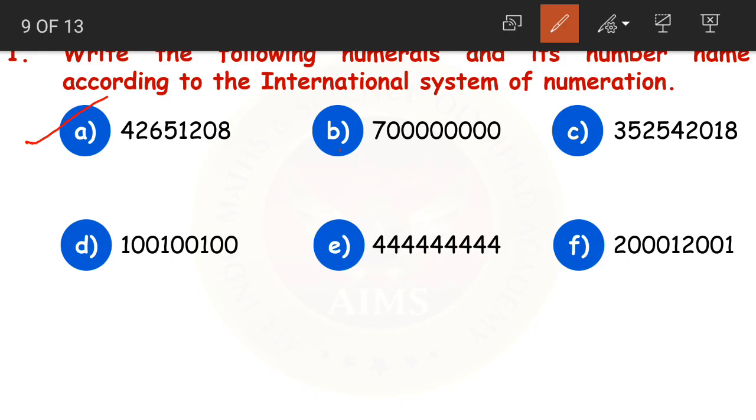First thing is to mark the periods. 1, 2, 3, comma, 1, 2, 3, comma. These are in the ones period. These are in the thousands period. Then it is in the millions period. See, first one, 700. How do we read this? We read it as 700, right? So, 700.